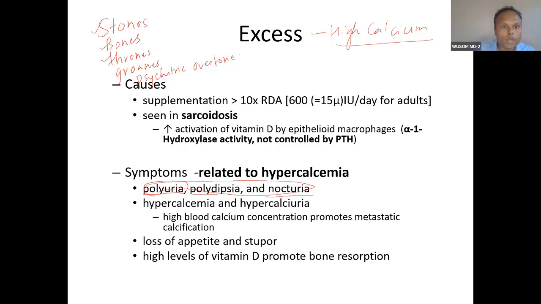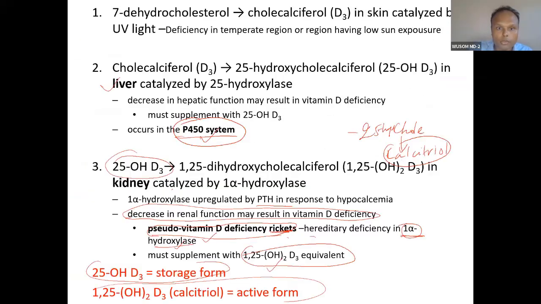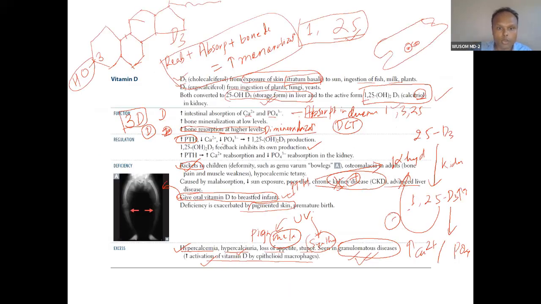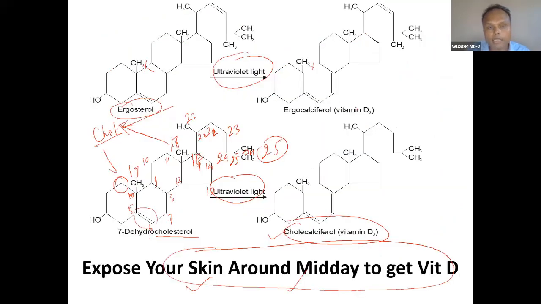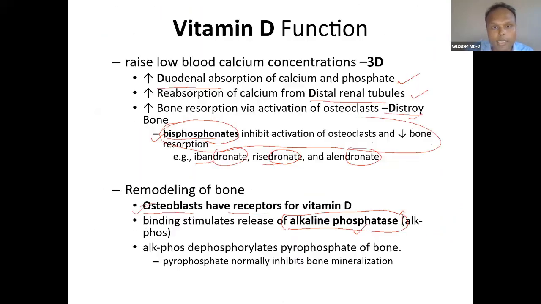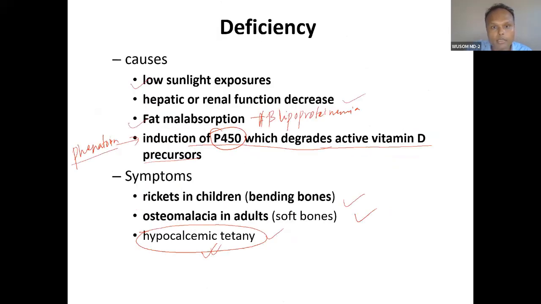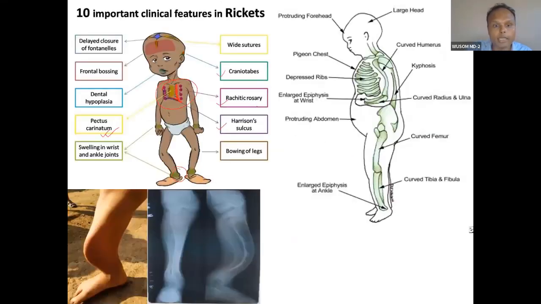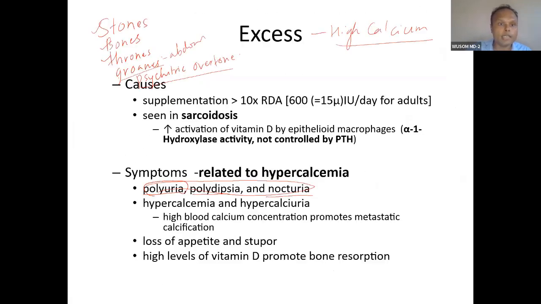And then groans is abdominal pain. Abdominal pain can be there, lack of appetite. Then psychiatric overtone is related to, you can see here, psychiatric overtone. So you can see loss of appetite and stupor, lack of consciousness, or other psychiatric disorder type of thing. You will see irritability, and those type of presentations seen in these patients. Patient becomes irritable. So you can easily remember: stones, bones, thrones, groans, and psychiatric overtones in vitamin D